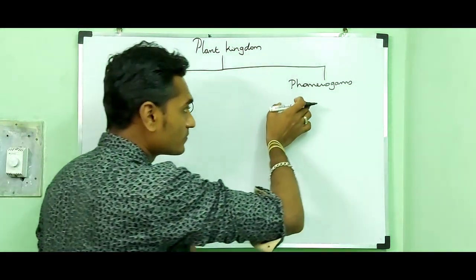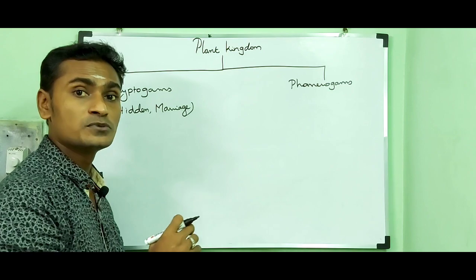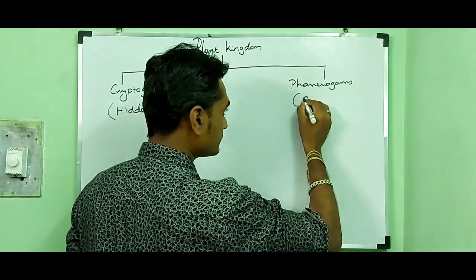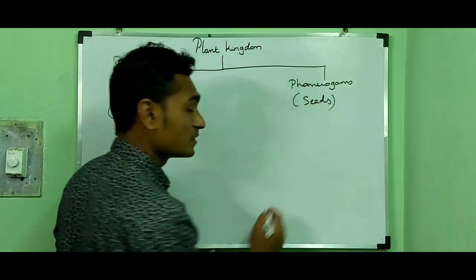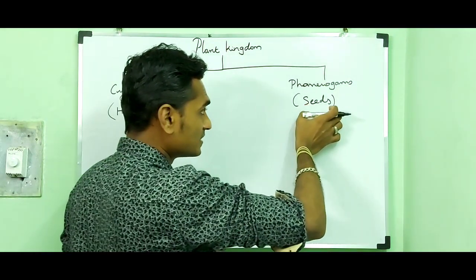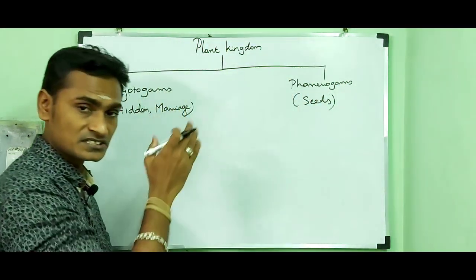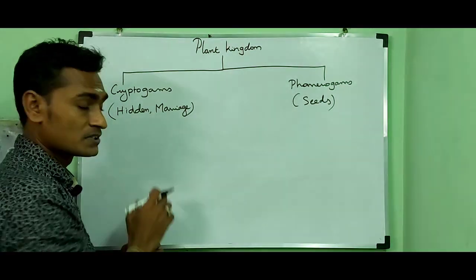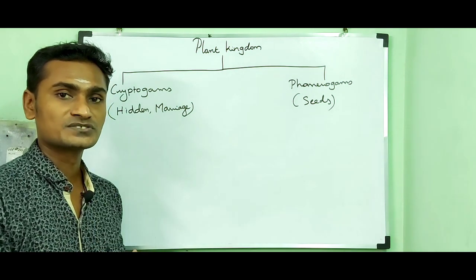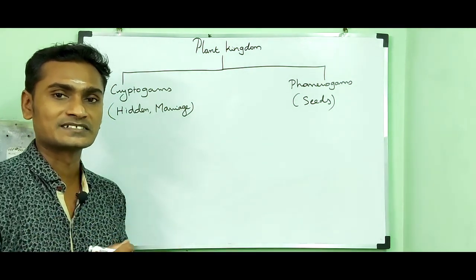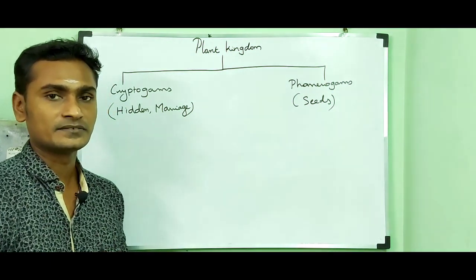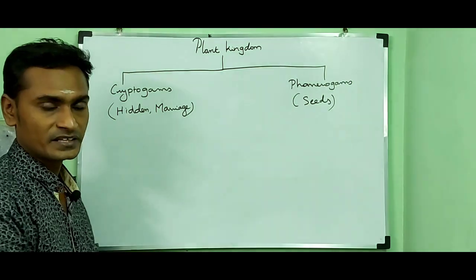While in the case of phanerogams, the plants are able to produce seeds, fruits and flowers. So phanerogams are plants able to produce seeds, while in the case of cryptogams, the plants are not able to produce seeds, flowers and fruits. They hide their sexual characters. The spores and gametes are not visible to the naked eye. That is why they are called cryptogams.